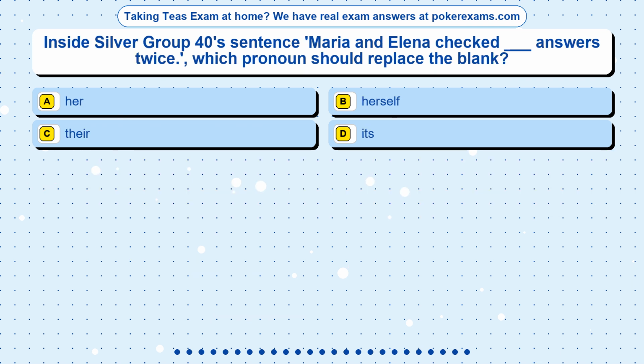Question 22. Inside Silver Group 40's sentence, Maria and Elena checked blank answers twice. Which pronoun should replace the blank? Option A, her. Option B, herself. Option C, their. Option D, its.